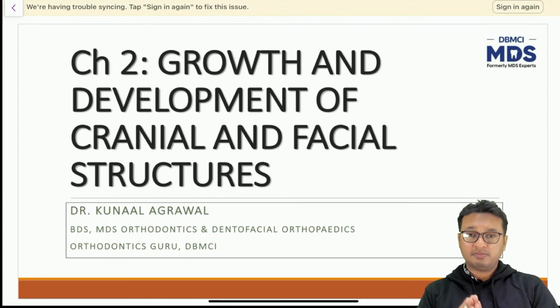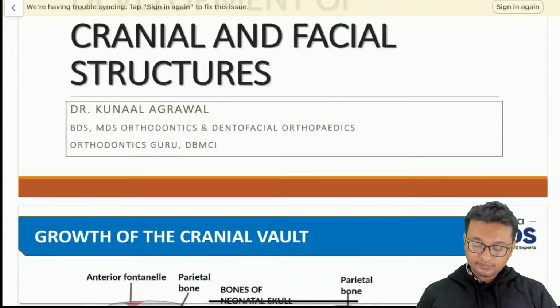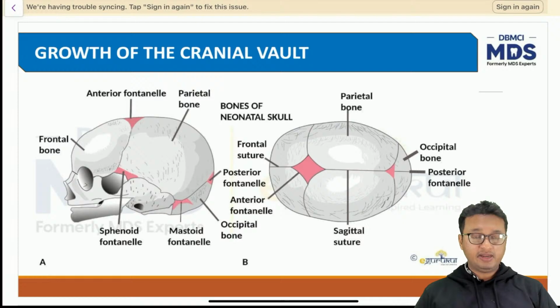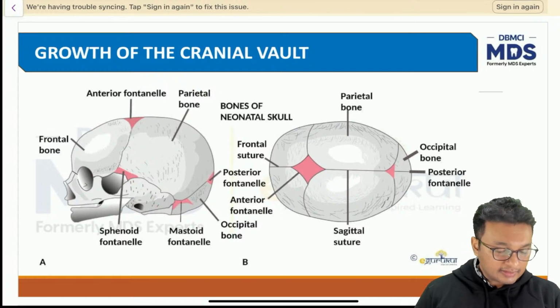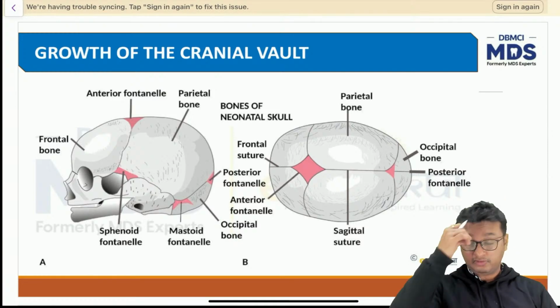So with that note, let's start with the chapter growth and development of cranial and facial structures. I'll be discussing the general concepts of growth and development in the next lecture. Starting with the cranial vault, what is a cranial vault? Shilpa has asked me to please discuss the time of fusion of fontanelles also. Yes, I will discuss that. Just wait a bit, I'm coming to that one by one.